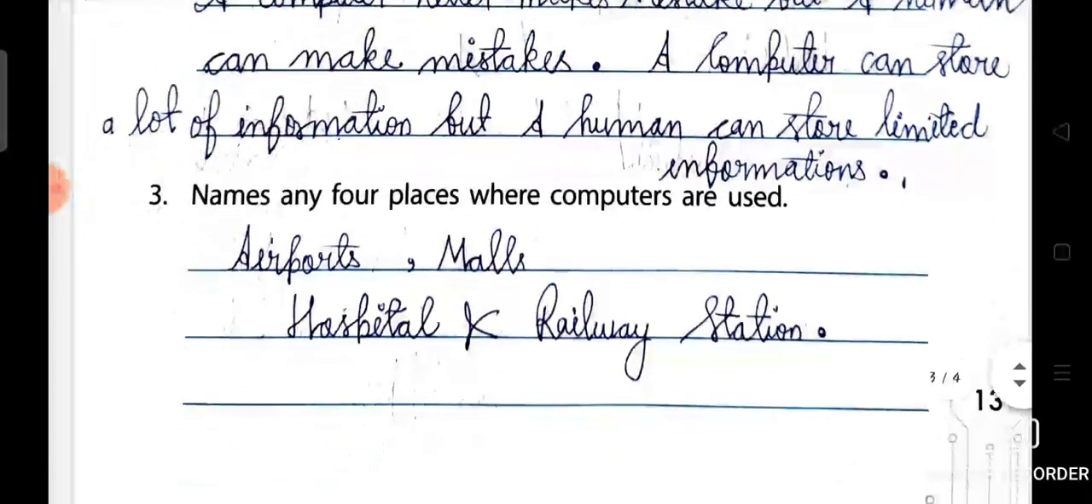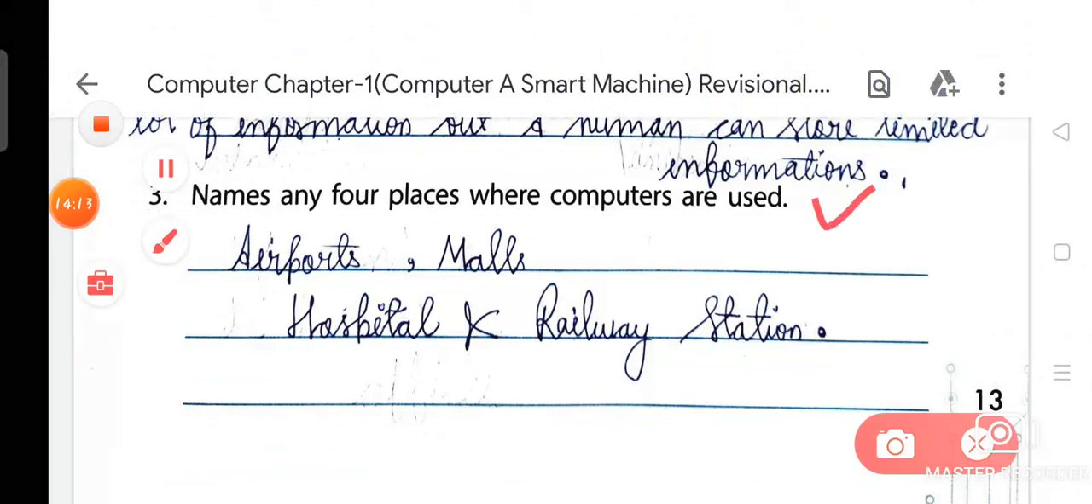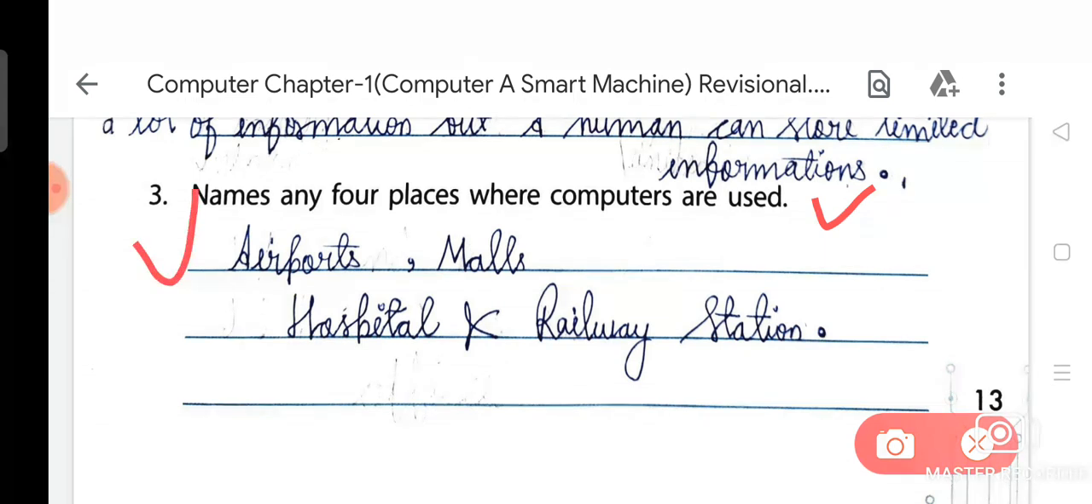Question number 3, which is related to your chapter, is: name any 4 places where computers are used. Answer is airports, malls, hospitals and railway stations.